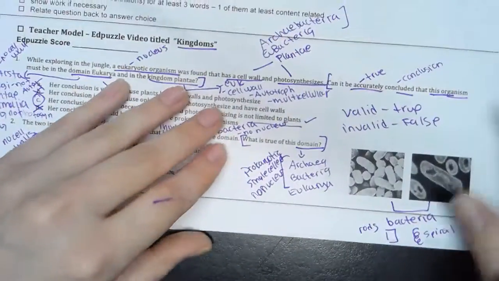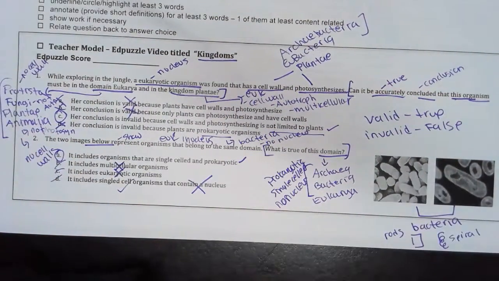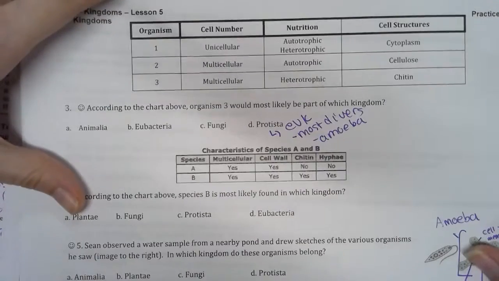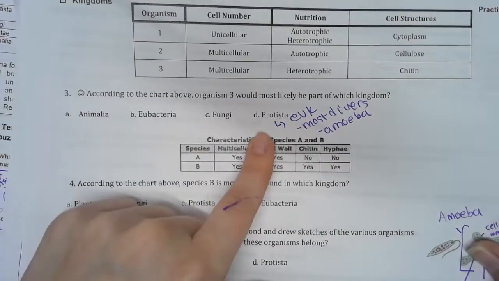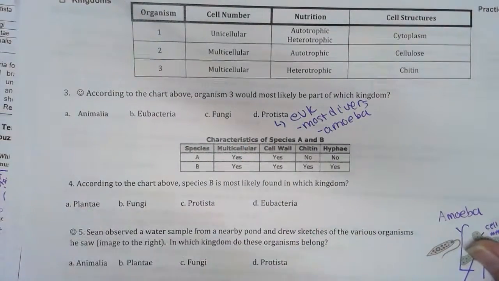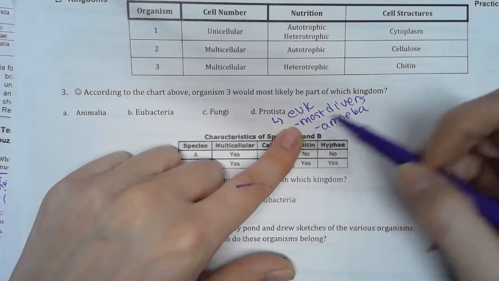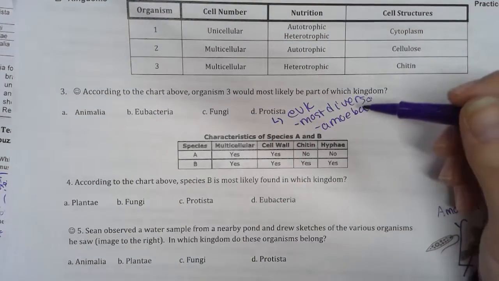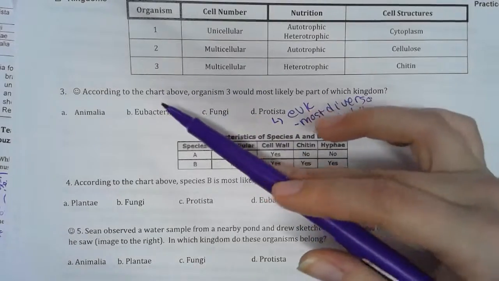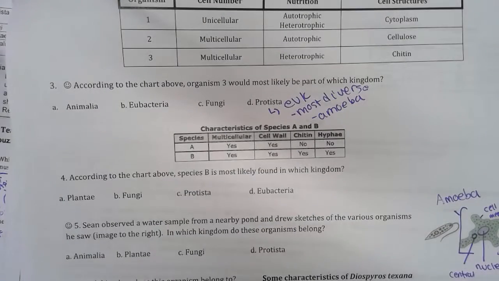All right, my advice. I know this has been a terribly long video and you're tired of hearing me talk. My advice for the rest of these questions: it is in your best interest anytime that you see any of these kingdoms to write things about them, like 3 things about them. For instance, a protist is eukaryotic, it's the most diverse kingdom, and an example is an amoeba. Those are 3 things. Every time you see any of these, write those 3 things. It'll help you memorize. Good luck.